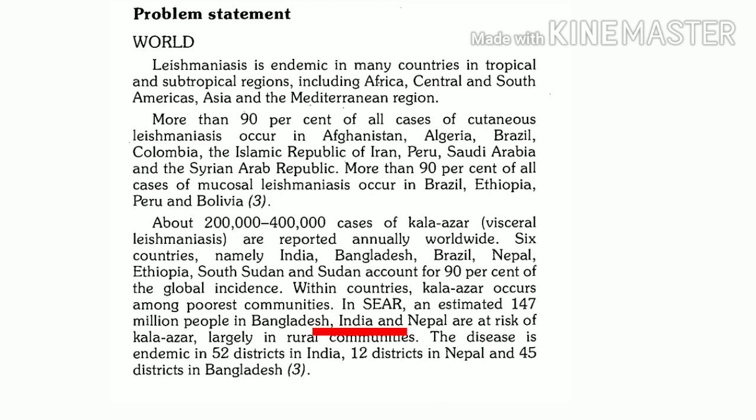So it has been reported from India, along with Brazil, Ethiopia, Kenya, Somalia, South Sudan and Sudan.